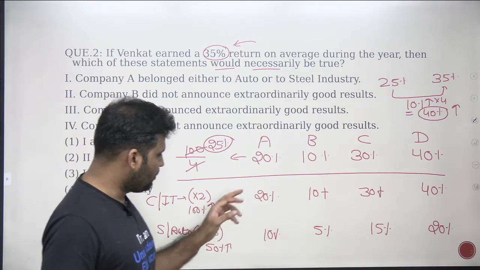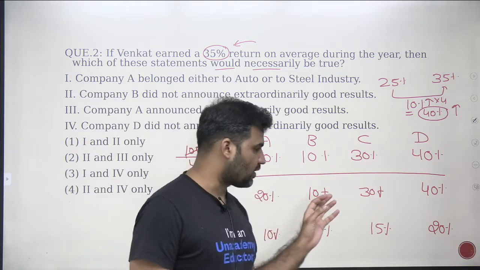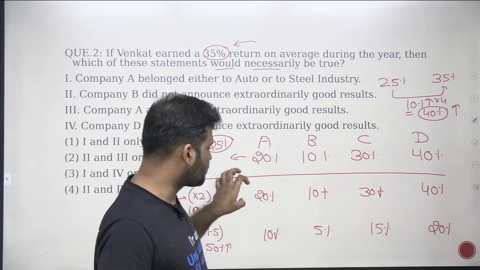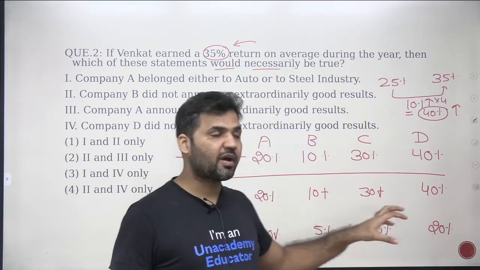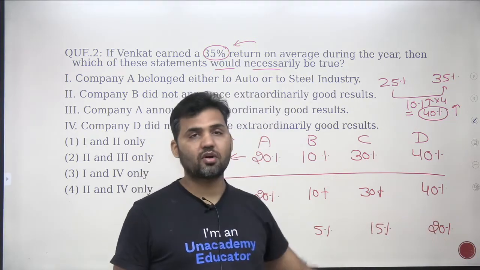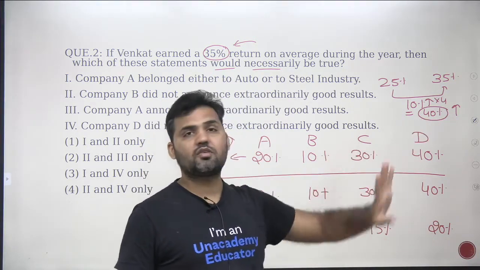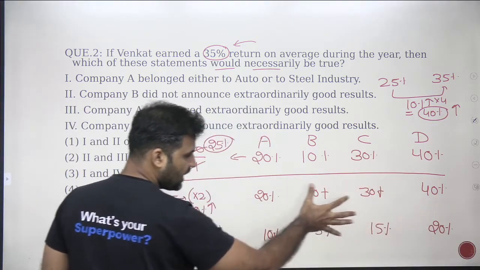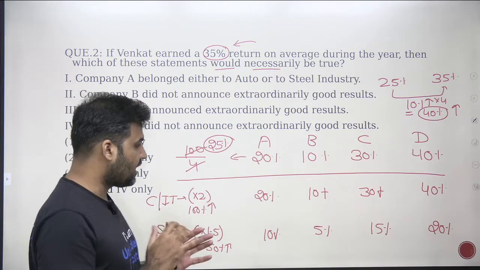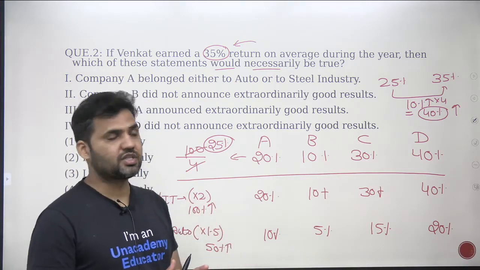Now you need to choose 2 values again here. Again the same concept: I need to choose one value from this row and one value from this row, keeping in mind both the values should not be in the same column, but the summation should be equal to 40%, because the 2 rows that you can see over here are the extra returns that the company is earning.